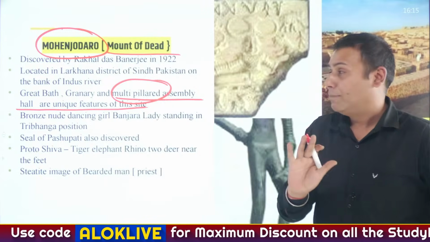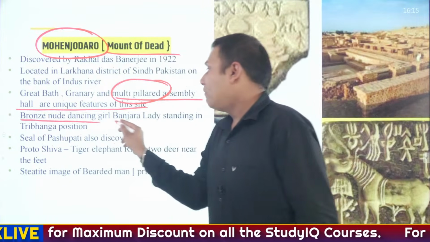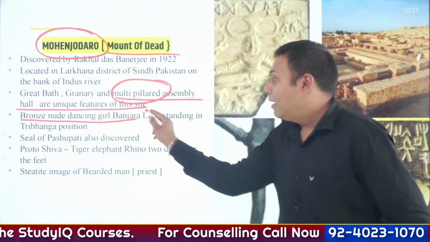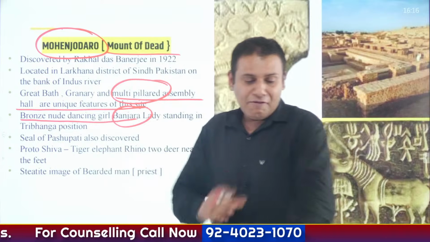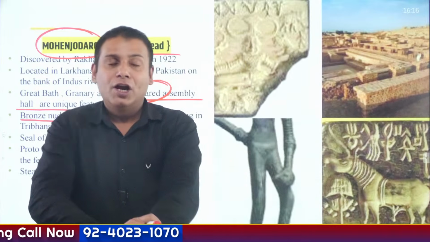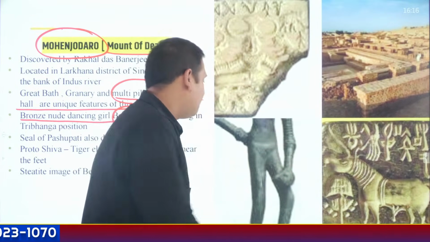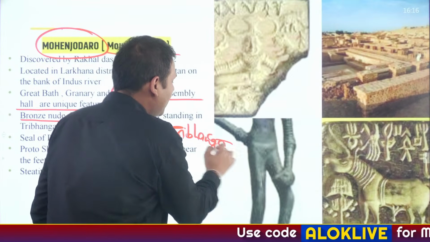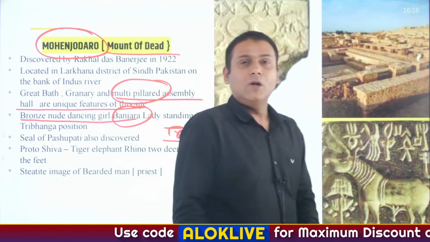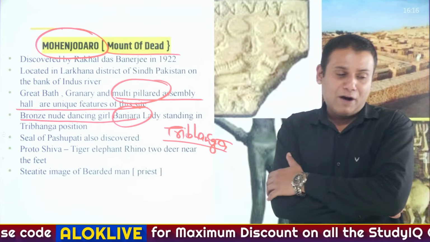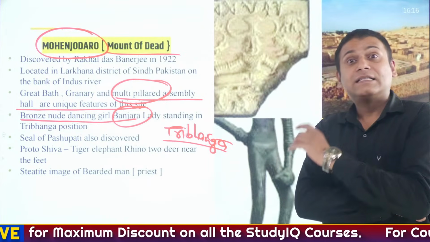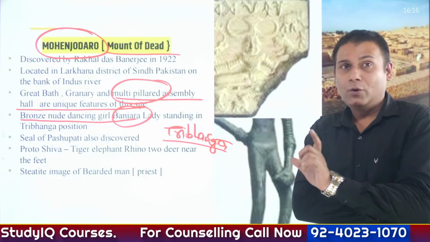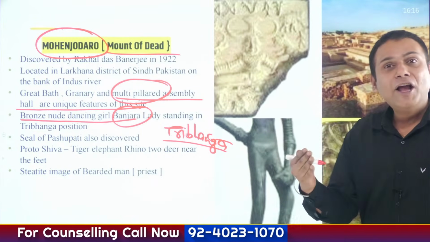Bronze image of a nude dancing girl, correct? Probably she might be a Banjara lady. Her left hand is full of bangles. She is standing in a position which is referred to as Tribhanga posture. I repeat, Tribhanga posture. Then a seal has been found, and that seal is referred to as the seal of Pashupati Mahadev or seal of Proto Shiva.